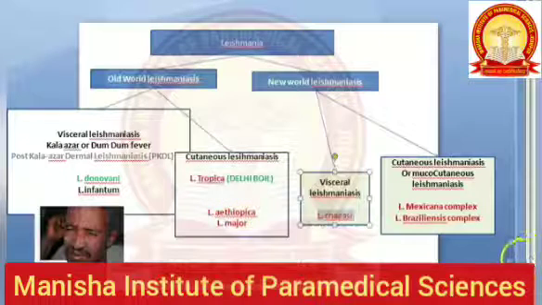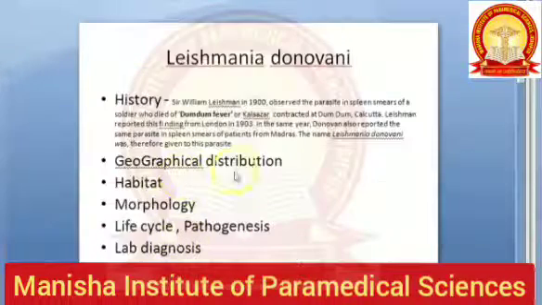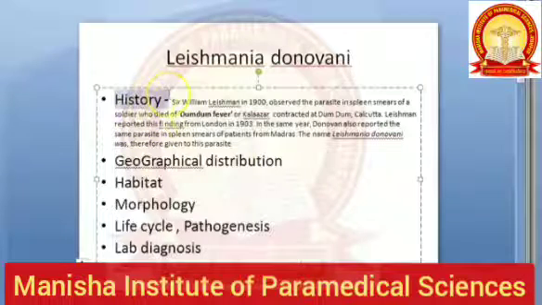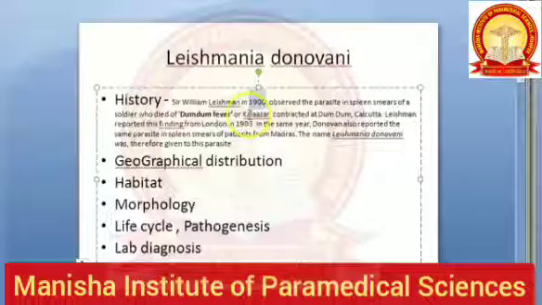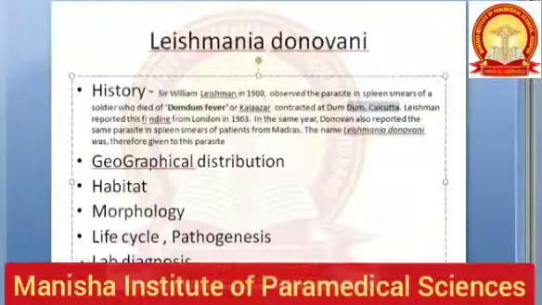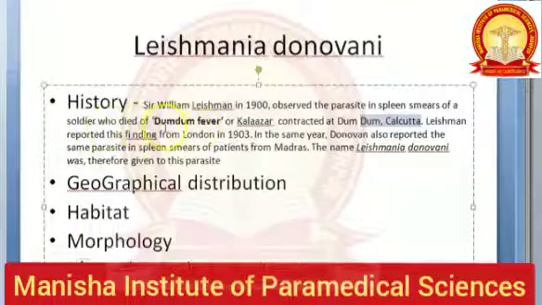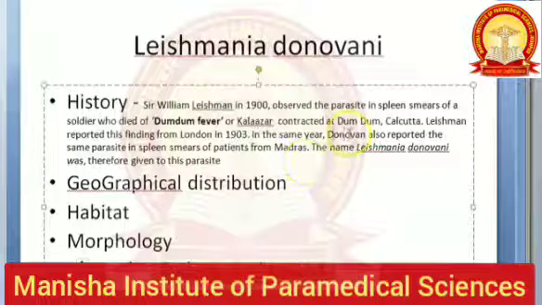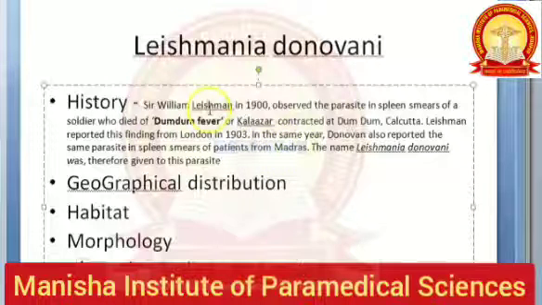Okay. Now let's move on, guys. Basically, the history is that in 1900 they observed this parasite in a dead soldier who died of dum-dum fever or kala-azar. It was in Dum-Dum, Calcutta. At that time the name was Calcutta. Leishman found this. And then Donovan, also in the same year, reported a patient from Madras. So together they joined the names and gave the name Leishmania donovani.